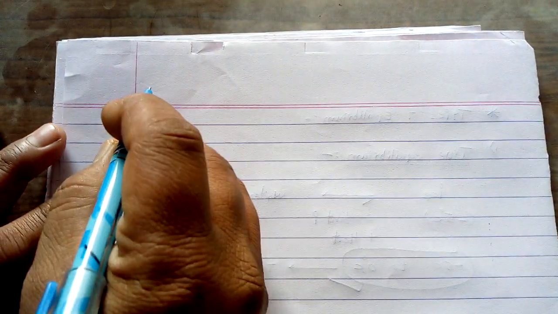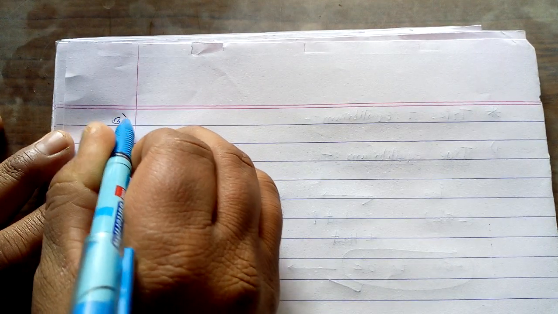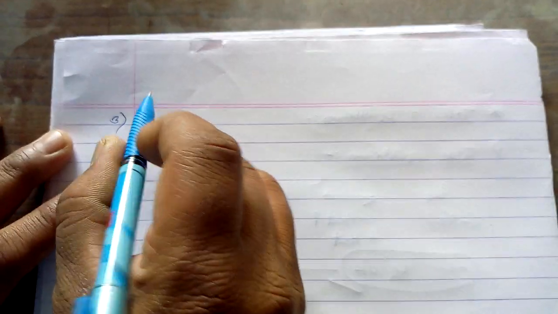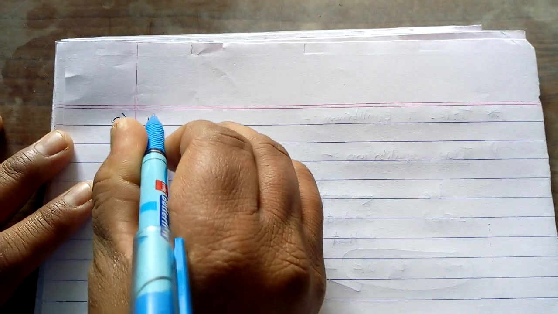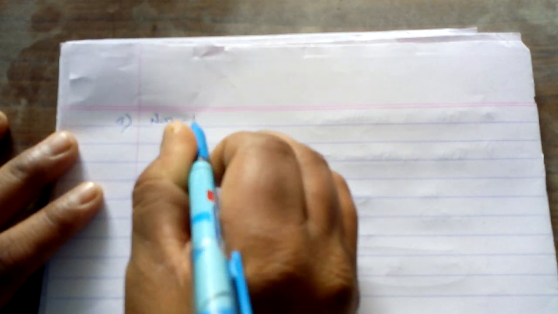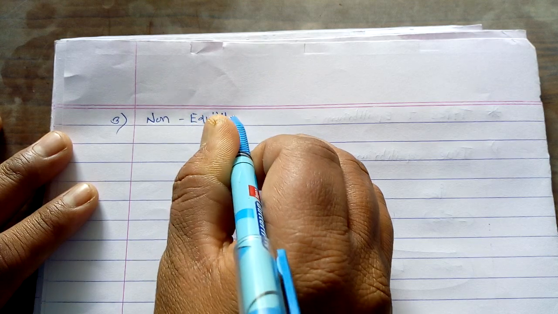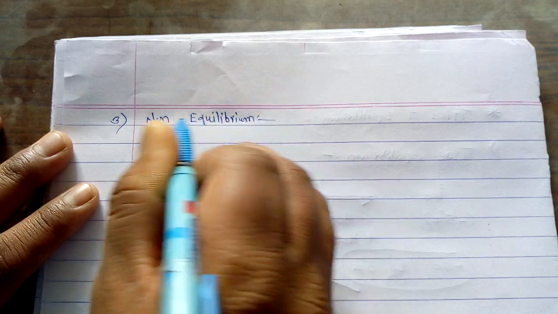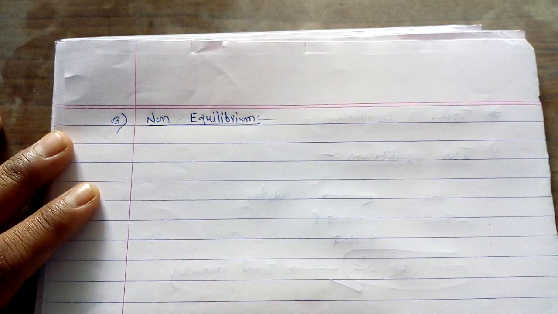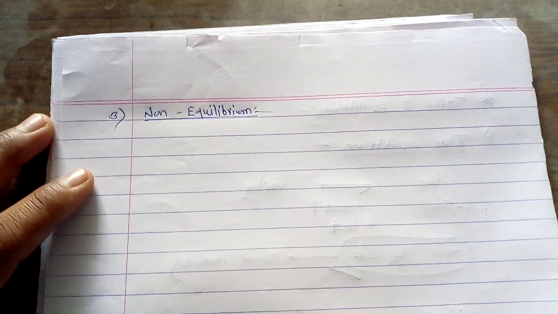Now, the third important type of equilibrium, type number 3, is called the non-equilibrium.